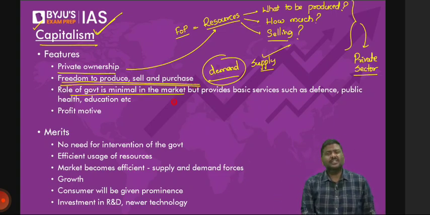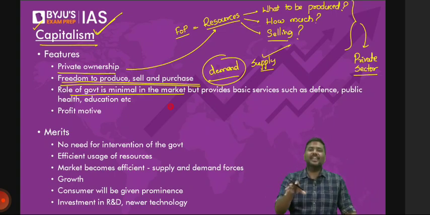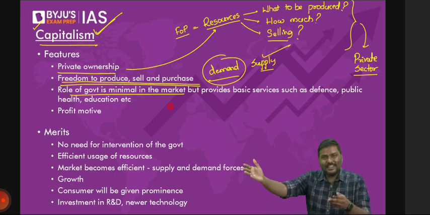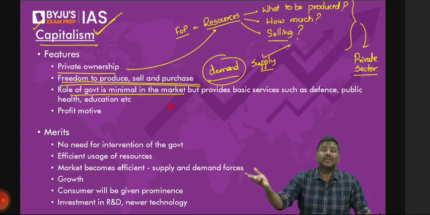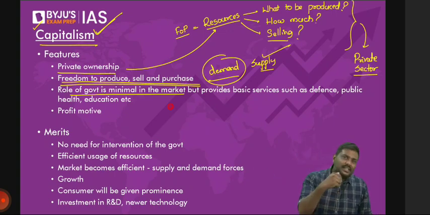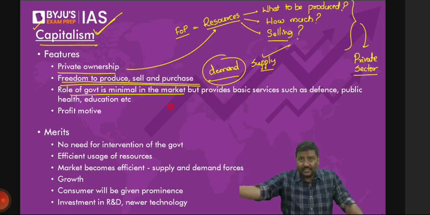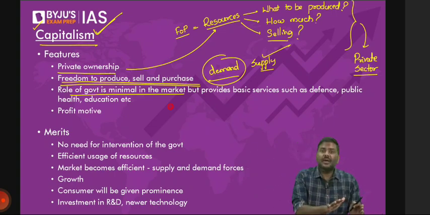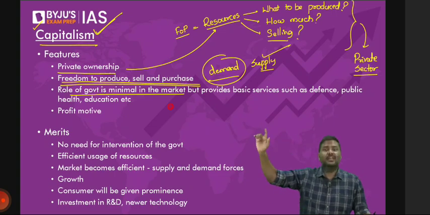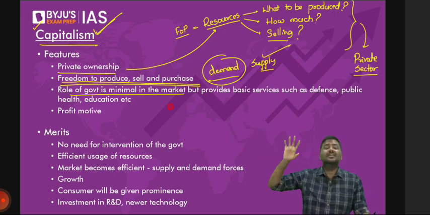The role of the government is very minimal in the market. Government is basically to provide licenses, approvals like this, and if required, certain required services. For example, water supply, electricity supply, or public safety, defense, etc. So generally, the role of the government is very minimal, very limited in capitalism. The role of the private sector is very high. It is the private sector which will control the resources in capitalism.